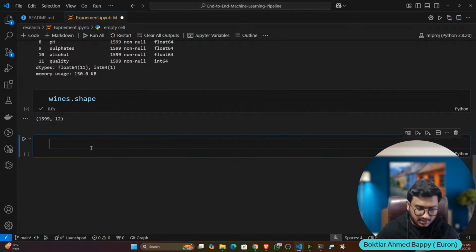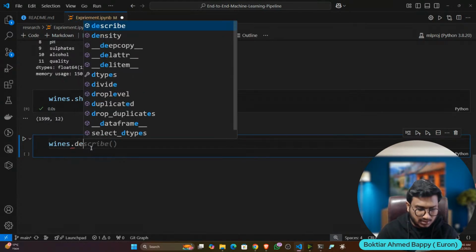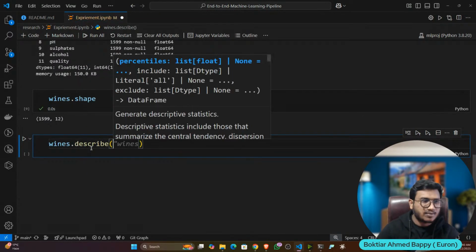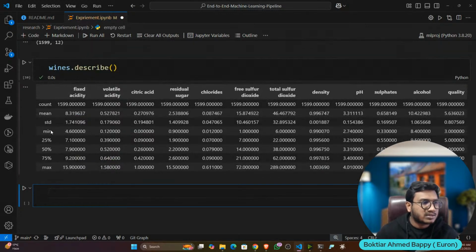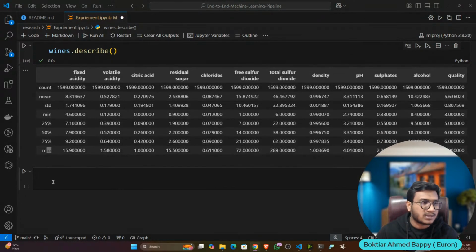Now if you want to see some statistical analysis, for this you can use the describe function. Describe will describe your data, like what the mean of the data is, the standard deviation, the minimum value, the 25th percentile, 50th percentile, 75th percentile, as well as the max value. You have already learned this in statistics or the basics of machine learning, I'm expecting, right?